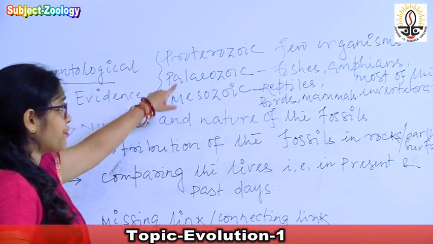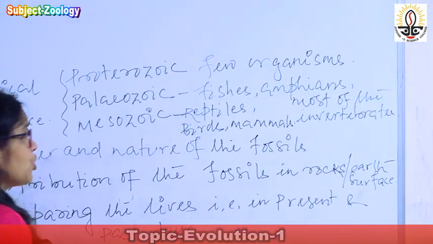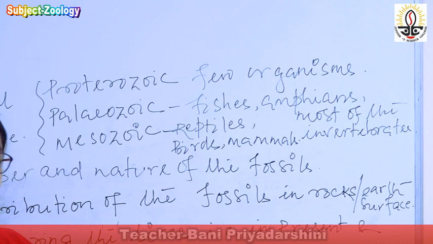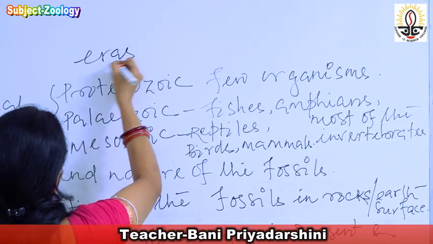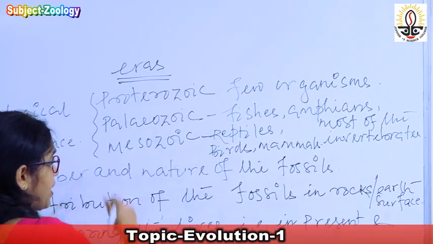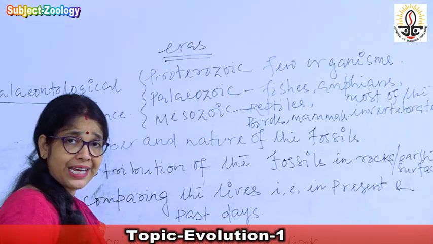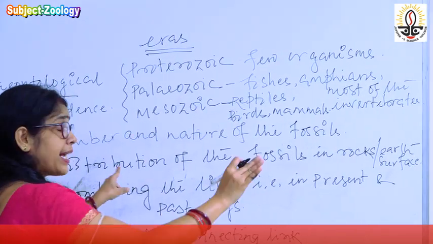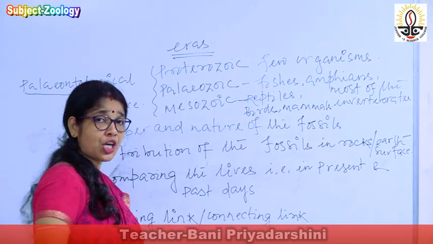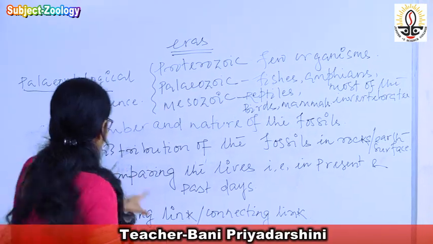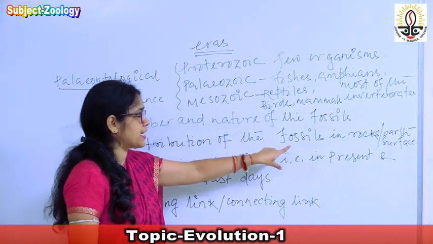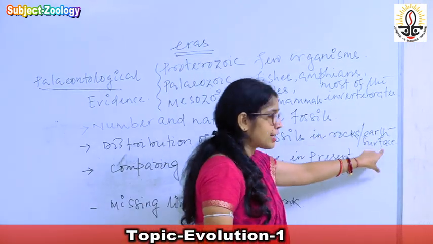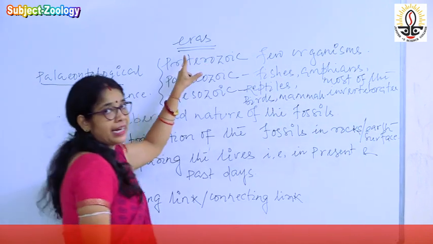So these are the different varieties of organisms which we can find in different eras. These three eras show that the varieties of organisms on the rock surface are different. So this is about the distribution of the fossils in rocks or in earth surface in different eras.